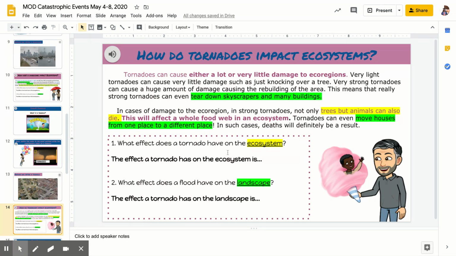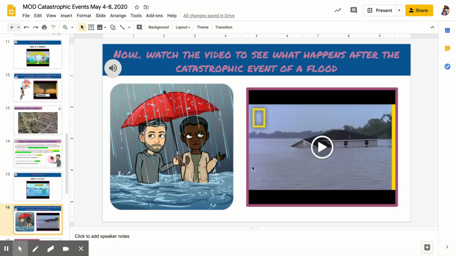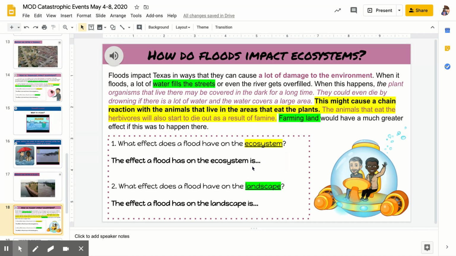I have sentence stems for you to just add on to. Some of you guys have access to the text to speech where you can talk and it'll, or voice type, whatever it's called on your device. You can say what you need to say and it'll type it out for you. So make sure you utilize that. But then we go on to floods. Same thing, video about what it is, video about what happens after one, and then you have pictures, and then you'll listen to the article and answer questions again.